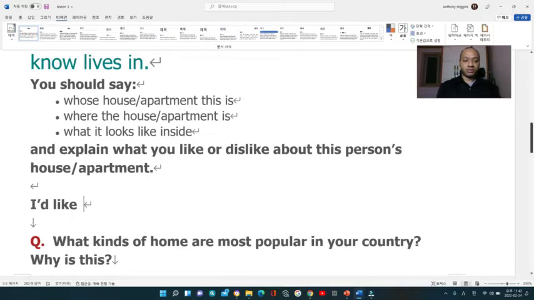I'd like to talk about, right? And then the subject. Some of the people will say that I am going to talk about. That is also fine, right? But remember, it will sound unnatural if you just try to go straight to the topic, right? So probably have a warm up phrase starting with this. So here we have I'd like to talk about my sister's house. All right, and then we just go on.